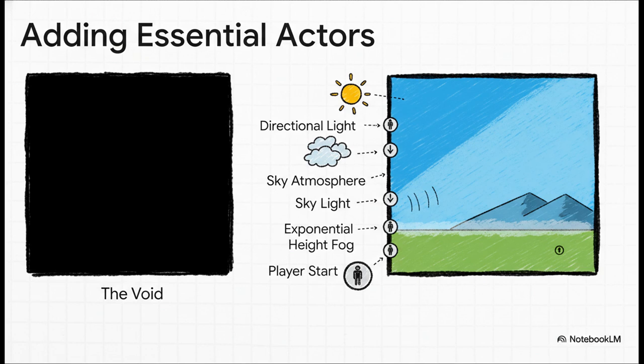So, how do we go from a black void to an actual world? We need to add a few essential things. Think of the directional light as your sun. The sky atmosphere and sky light, well, those create the blue sky and all the nice ambient light. And the player start, this one's super important. It's just a little marker that says, hey, when the game starts, this is where the player should appear.